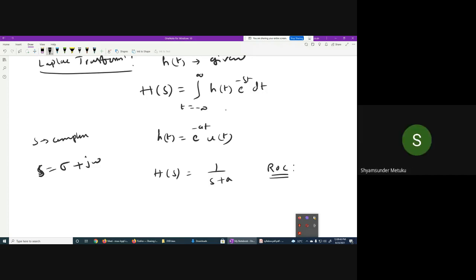You write this is called the real term, and this is the imaginary term. If you try to draw the s value, this is generally called the S plane. This x-axis is the real axis, and this is j omega. Now, to make your H of s finite, to make the Laplace transform finite or converge, anything is okay. Converge means towards zero or towards infinity? Towards 0. Yeah. So I have two options: either I should make it finite or I should make it converge. Anything is okay. So finite means, can I take s equal to minus a?